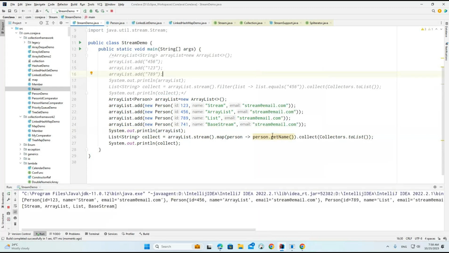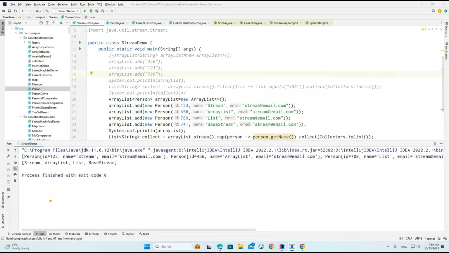Now we'll understand the 2 examples. Now if you see the first example, before doing the map operation, what are we printing? Person ID, name, email. Okay, this is the first one. So person ID, name, email. So same way person ID. But whenever we are doing the map, we are getting only names.